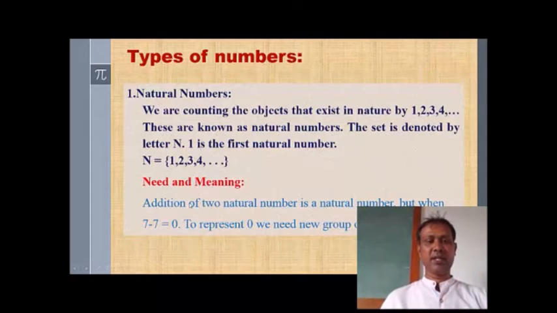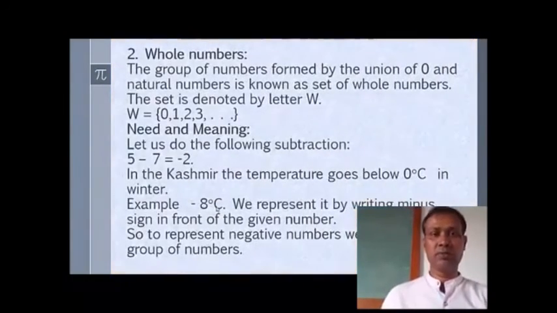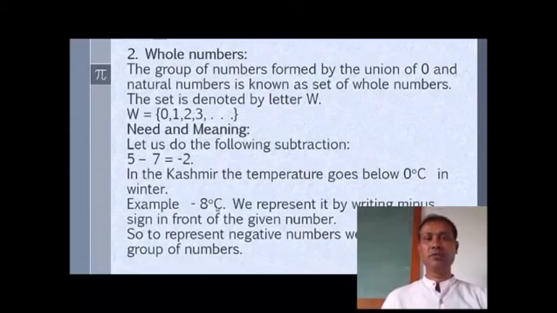Need and meaning. Addition of two natural numbers is a natural number. But 7 minus 7 is equal to 0, so to represent 0, we need a new group of numbers, and that is whole numbers. The group of numbers formed by the union of 0 and natural numbers is known as the set of whole numbers. The set is denoted by the letter W. So W is equal to curly bracket 0, 1, 2, 3 and so on, bracket complete.